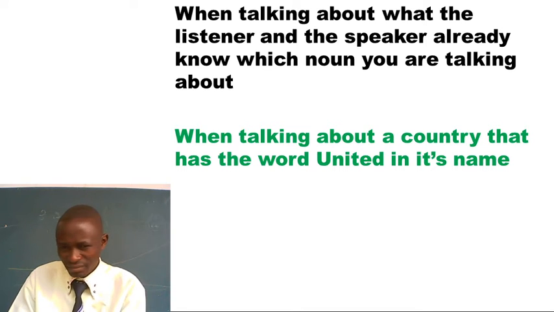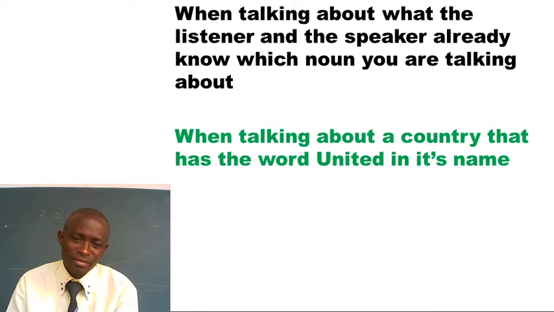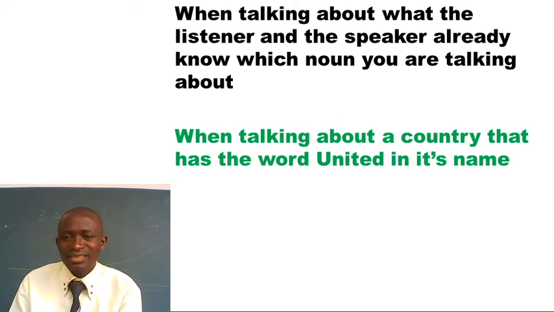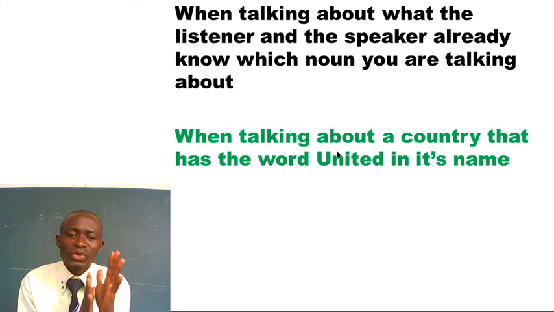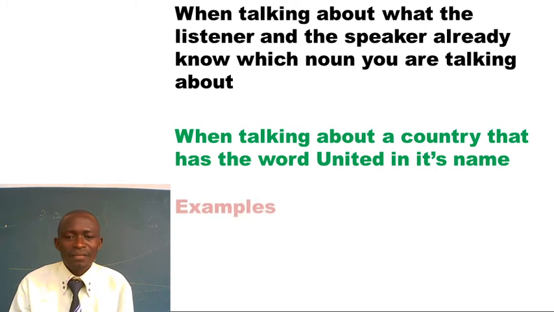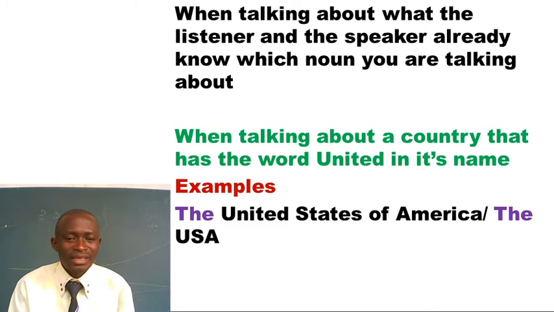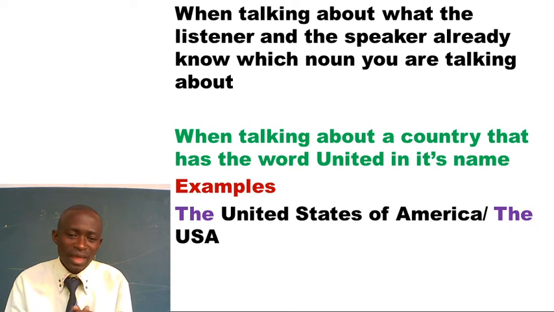Then another way is when we talk about countries that have got the word united in their names. Like I've said, when talking about a country that has the word united in its name, mark the word united. When we're introducing such a country, we introduce it with the article the. Examples are here. I have the United States of America or the USA. My dad has gone to the USA. He lives in the United States of America. So such a name is introduced with the article the.